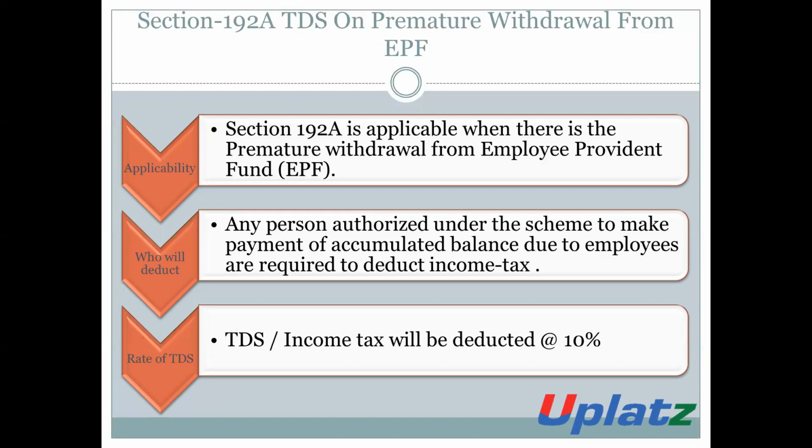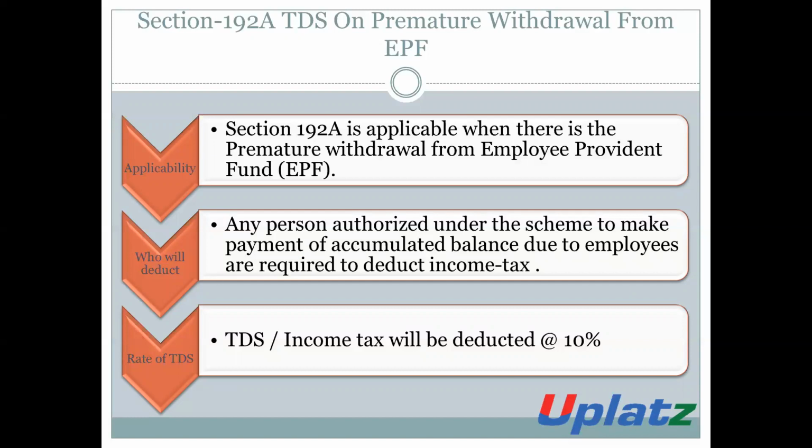Section 192A is applicable when there is any premature withdrawal from EPF, that is, when there is any withdrawal from the Employee Provident Fund, then the provision of Section 192A will be applicable. Who will deduct the amount of TDS?